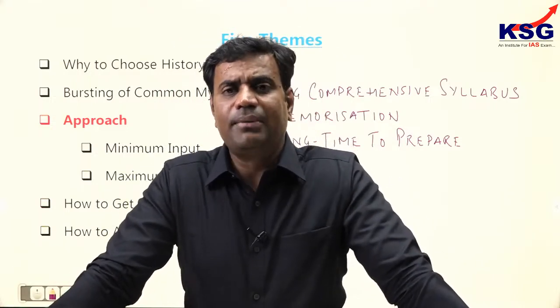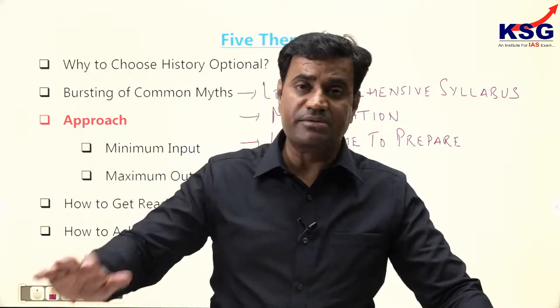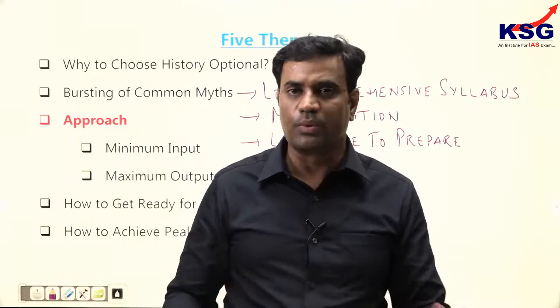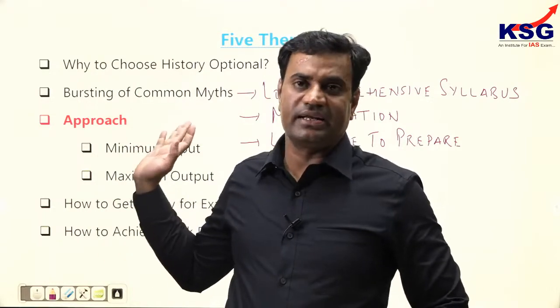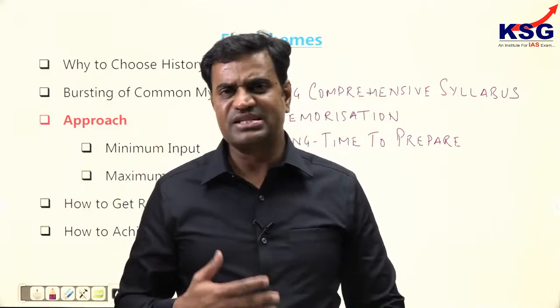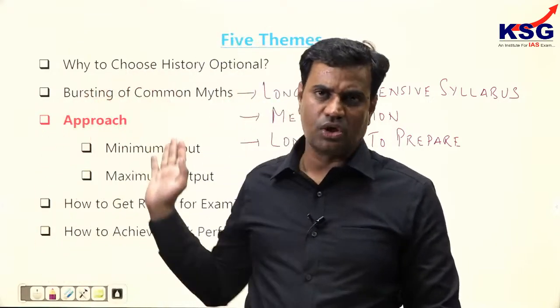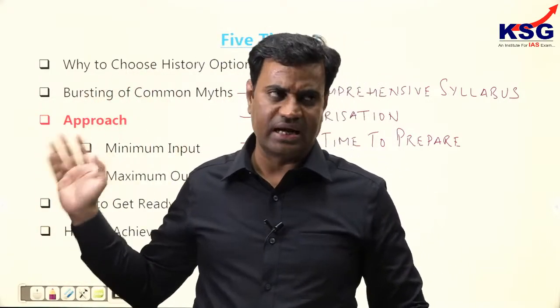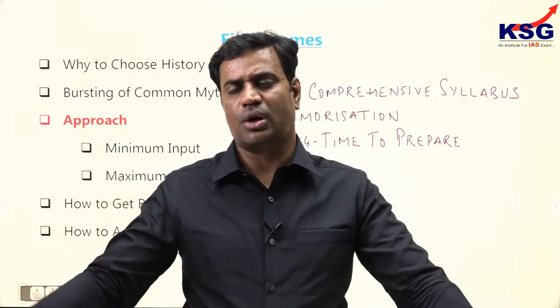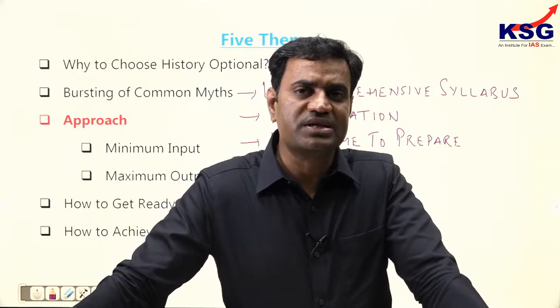Another important thing about busting the myths is that history is not scoring in nature. Some time back there was such a view, but we have made it very clear and given some empirical data for that. The success ratio of history is more than 6% every year, highly scoring compared to any other subject. We have given data on candidates like Shruti Sharma and others who scored more than 300 marks in history optional, which placed them in the list of toppers in the UPSC list.